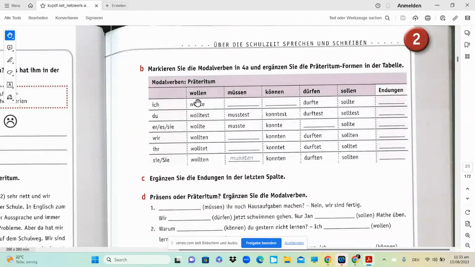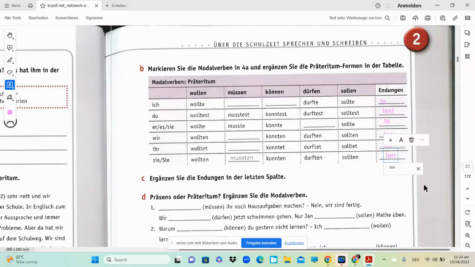verbs. Okay, so these are wollen, müssen, können, dürfen and sollen. Okay, was muss man machen over here? Wir können hier Endungen schreiben. Okay, so for wollte, ich wollte, that means the Endung is te. For du, it is test, so we will say test. For er, sie, es, it is te again. Okay, for wir, it is going to be ten. For ihr, it is going to be tet. And for sie, it's going to be ten again. Okay, so you will be writing ten.